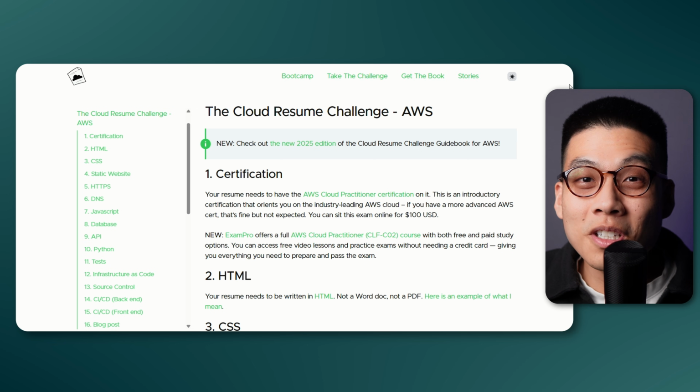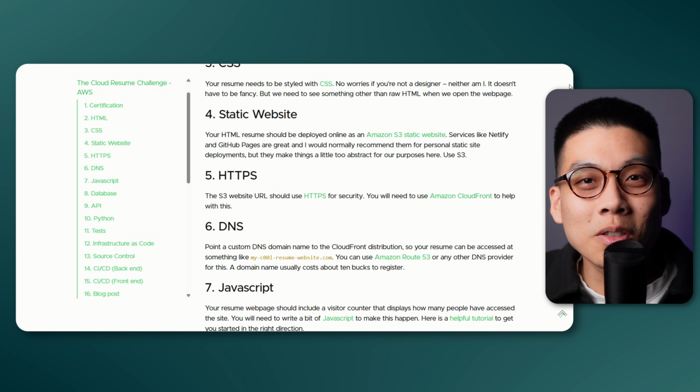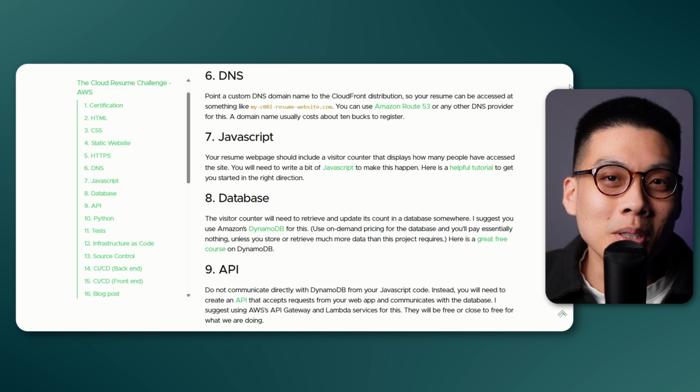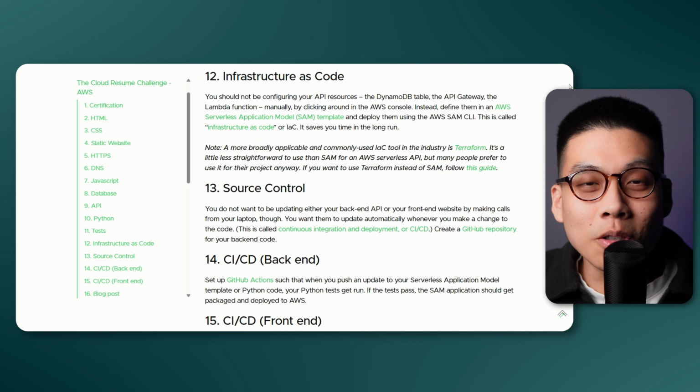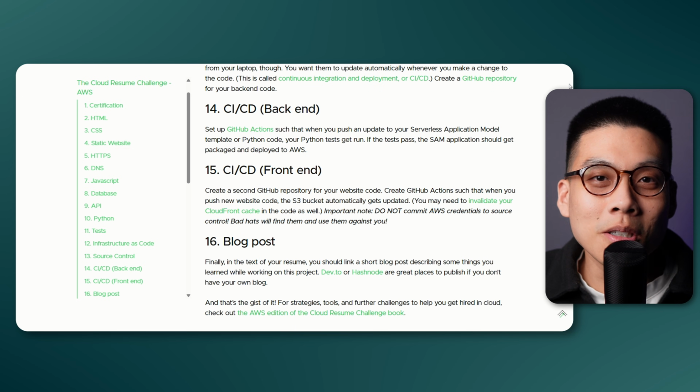So for this final phase, I want you to build the Cloud Resume Challenge, specifically the AWS version. If you haven't heard of it, the challenge asks you to build a personal website hosted on AWS. This project is perfect for us because it forces you out of your comfort zone. It teaches you the basics of AWS with a learn by doing mentality. But how does this relate to Terraform? Well, your goal is to go through the challenge. Once you've done it manually, deploy the whole thing using Terraform.